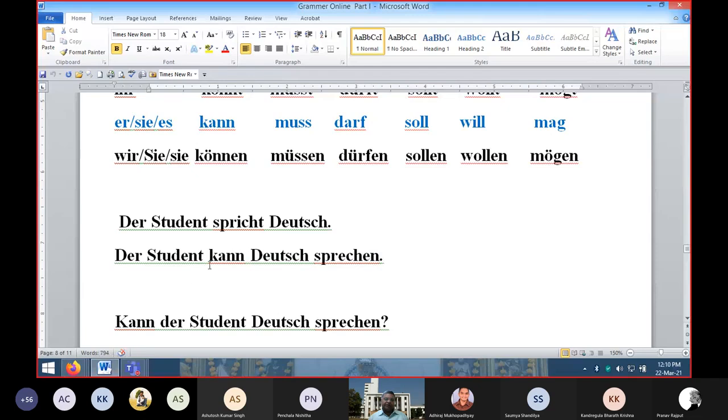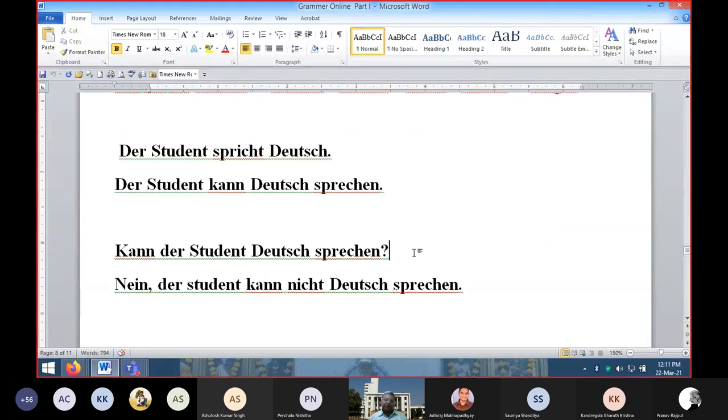You have to remember 2 things: the modal verb will occupy the second place, meaning the subject and then immediately the verb will come. Then the rest of the things, and the main verb in its infinitive form, spricht becomes sprechen. The infinitive form will go at the end of the sentence, after that only a full stop. So these 2 things you have to remember when you are making sentences with modal verbs.